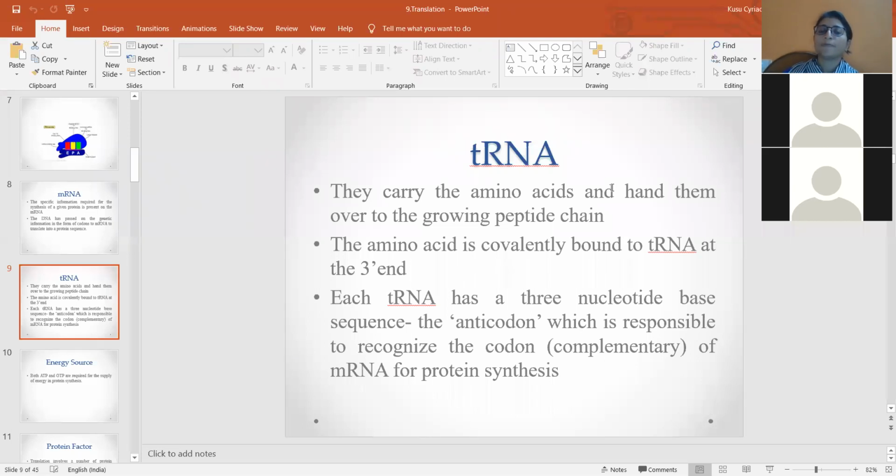Okay, so the transfer RNA carries the amino acid to the ribosomes. Then the amino acid is covalently bound to the tRNA at the 3' end. When we discussed the structure of the tRNA itself, we discussed that the 3' end of the tRNA is the slightly longer end.